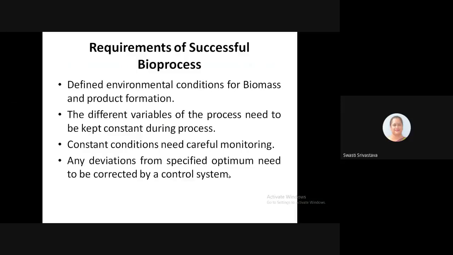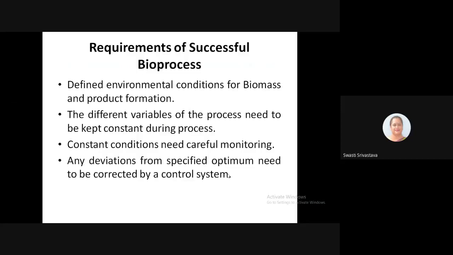Then if we are defining these environmental conditions, then these different variables of this bioprocess need to be kept constant during the process. That is, suppose different variables may be your temperature, humidity, oxygen concentration, and so on and so forth. So there may be different kind of variables that will affect the efficiency of the process for generation of the product. So those variables need to be kept constant.